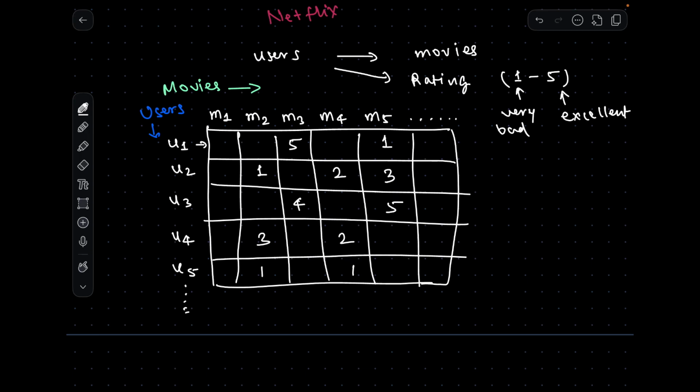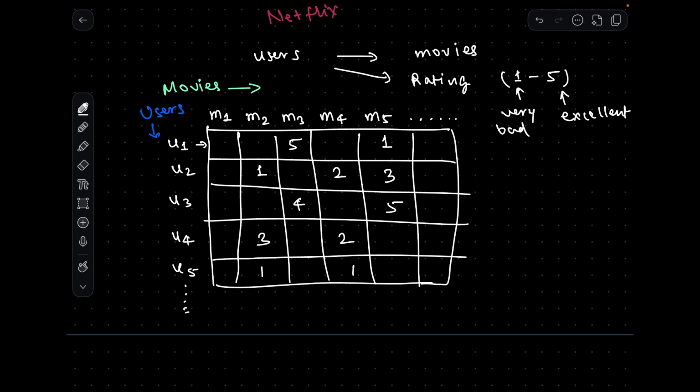Now coming to real life, we all know that Netflix is a very huge platform, and any live system out there will not just have these 5 rows and 5 columns. If you talk about Netflix, there will be millions of users, and thousands of movies, or even more than that.